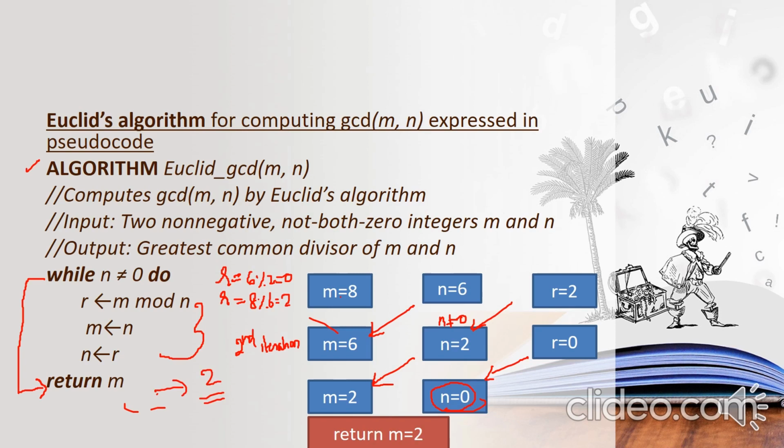So the GCD of 8 and 6 is 2. This is about the algorithm specification in a pseudocode manner.